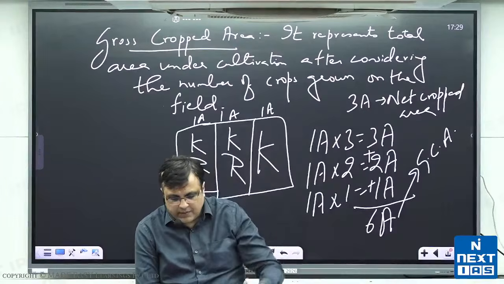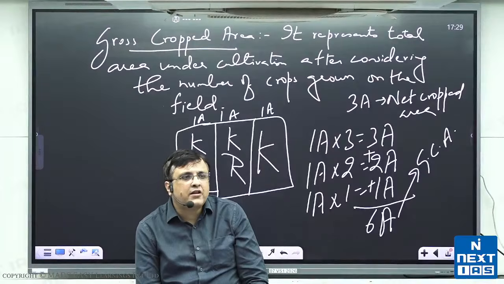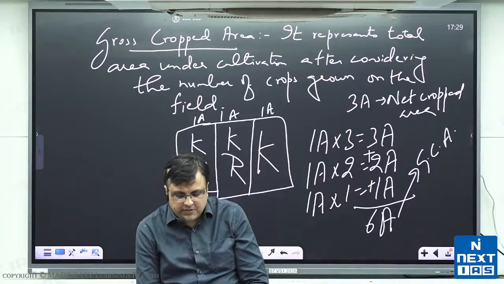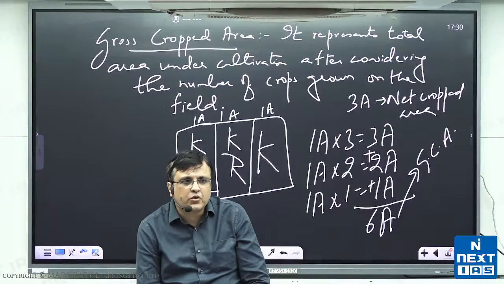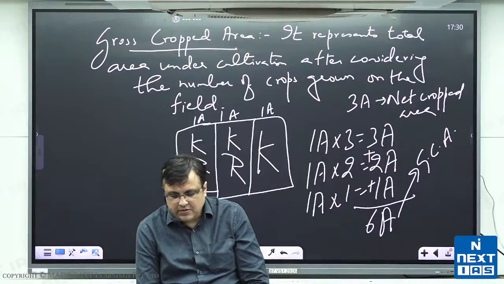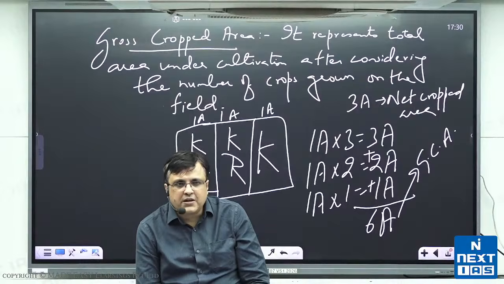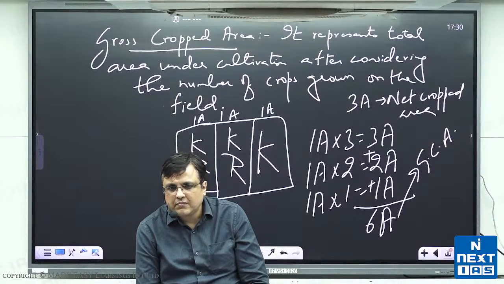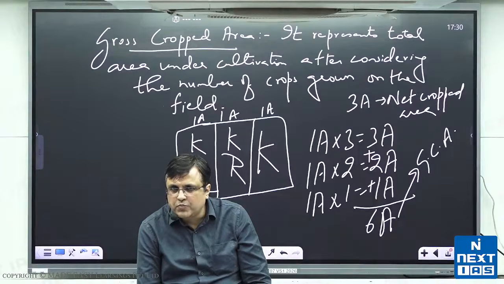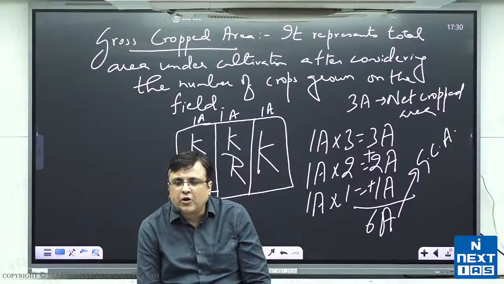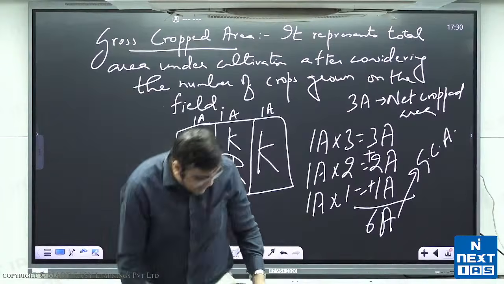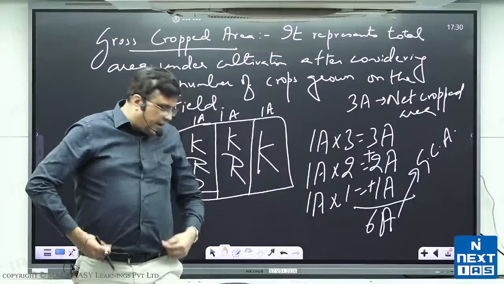So 1, very large recruitment by British for administration. I repeat, very large recruitment by British for administration, defense and trade.